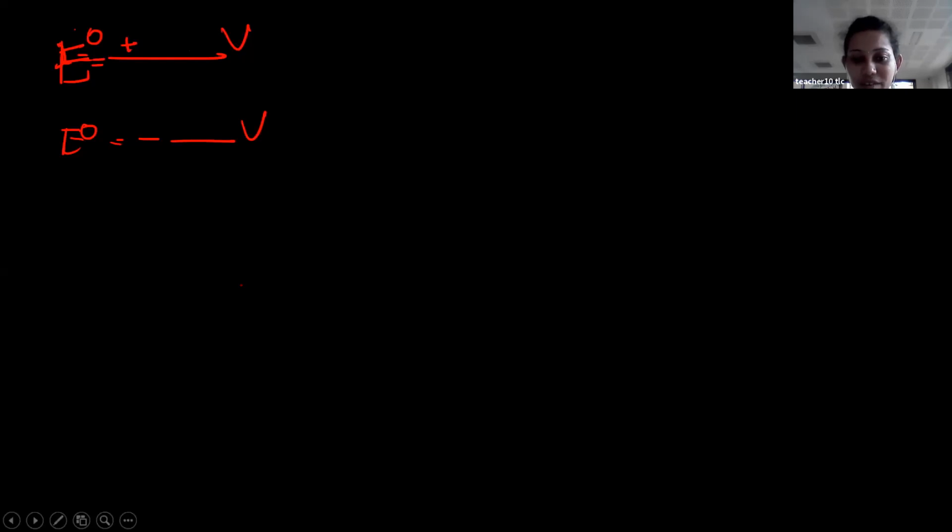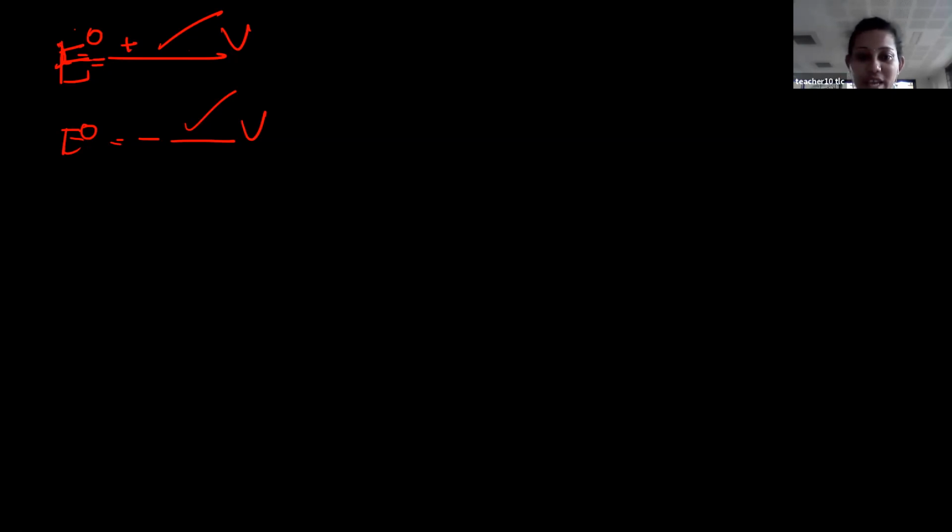Imagine I give some value for an oxidation reaction, a potential, an E naught value. I observe it as positive. Anika, you do the same experiment, concentrate on the reduction process, and give me a negative value. Imagine we two are scientists, we did this experiment and gave our answers. What about other students? They have to study, right? In one book they have given values in terms of oxidation, in another book in terms of reduction. So the values will be confusing.